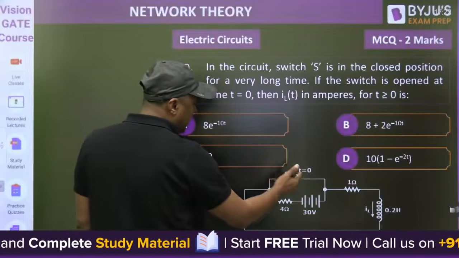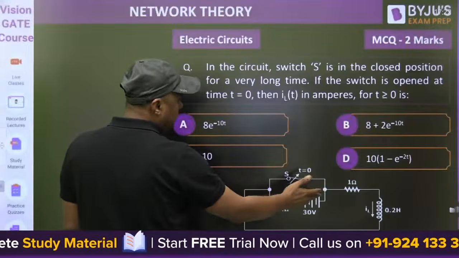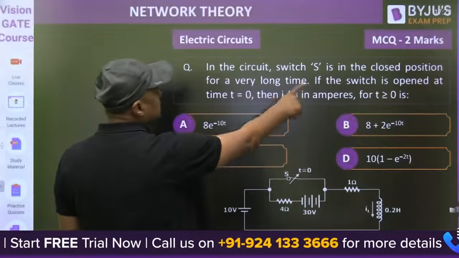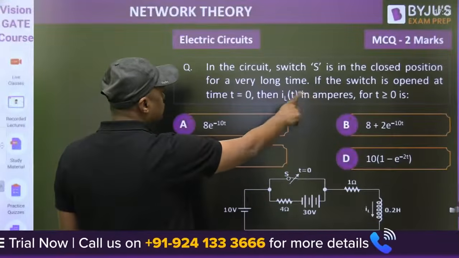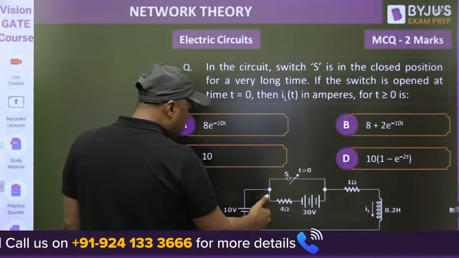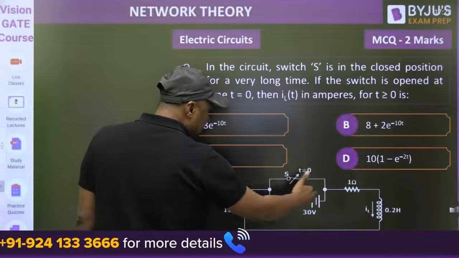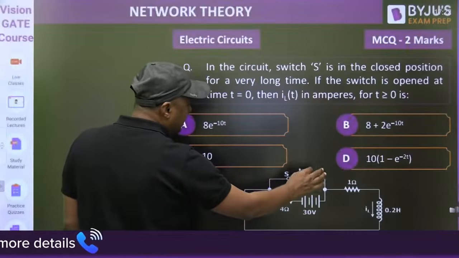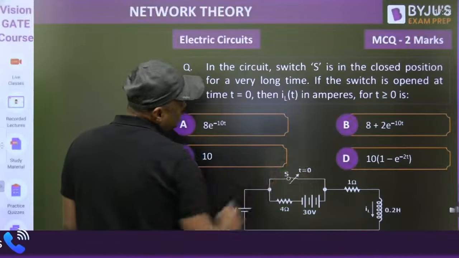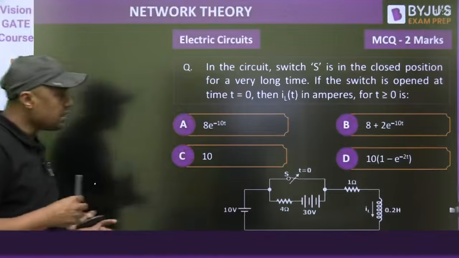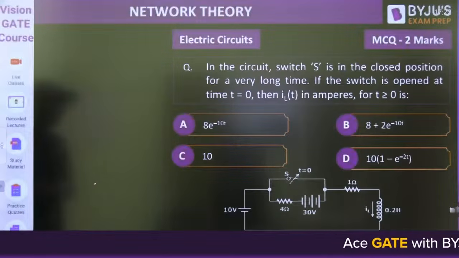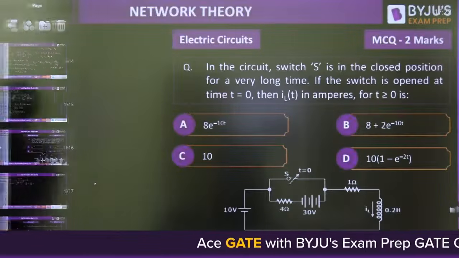Exactly, the switch is open, then what is the current through the inductor? Initially the switch is closed, right? It is closed for a very long time. If suppose it is closed, guys, then this battery is short circuited. Then finally under steady state, the inductor acts as what? Short circuit. So you have to find the initial current through the inductor, and then you have to find the current of the inductor for t greater than 0. Then how can we solve this question? Watch this.